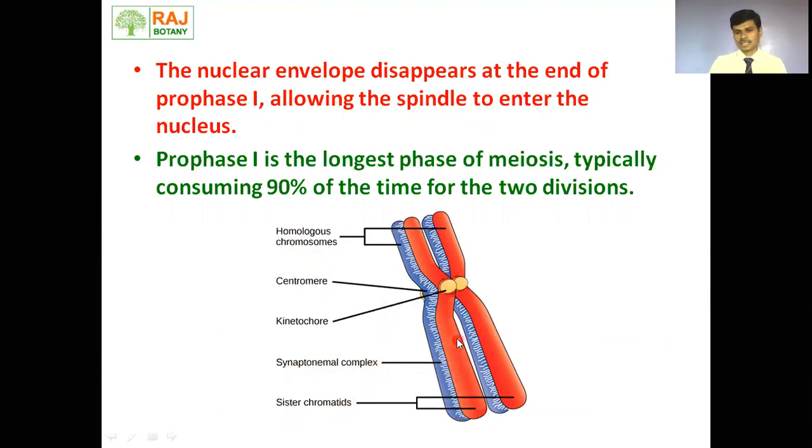Then sister chromatids. When you consider this red chromosome, the arms of this red chromosome are called sister chromatids. The arms of the blue chromosome are called sister chromatids. But when we consider one arm of the red chromosome and one arm of the blue chromosome, those two arms are considered non-sister chromatids. Very important term, non-sister chromatid, that will come across while we study the pachytene stage of prophase first. So remember, non-sister chromatids.